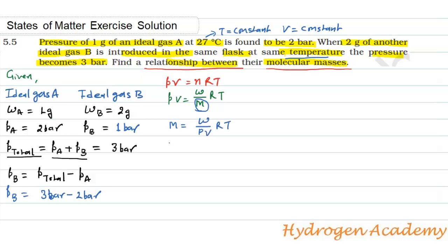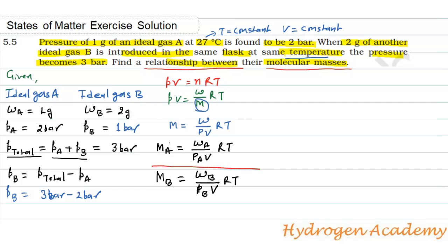For ideal gas A, we can write MA is equal to WA upon PA into V into RT, and MB is equal to WB upon PB into V into RT. Now divide the two equations. RT will cancel, V will cancel.